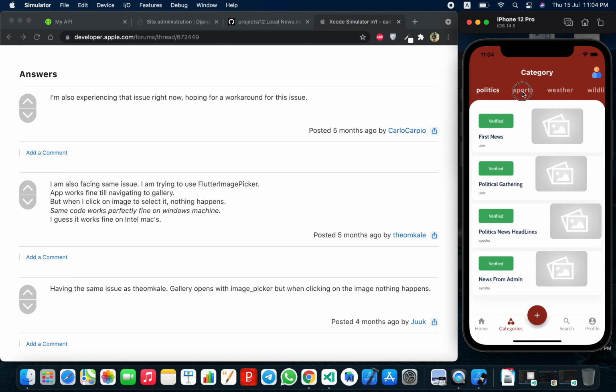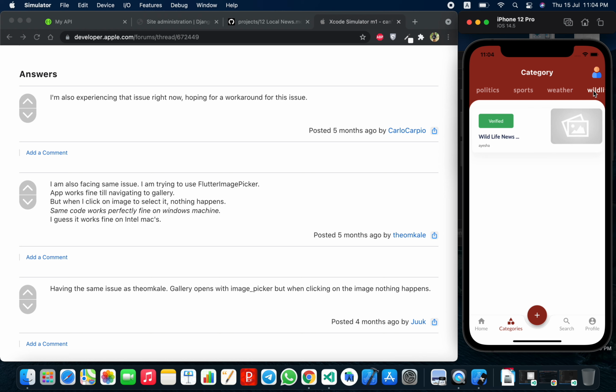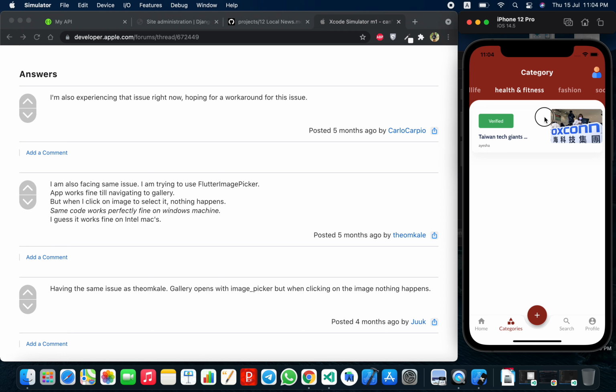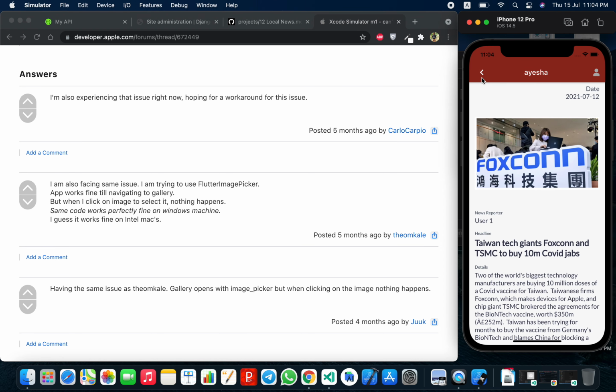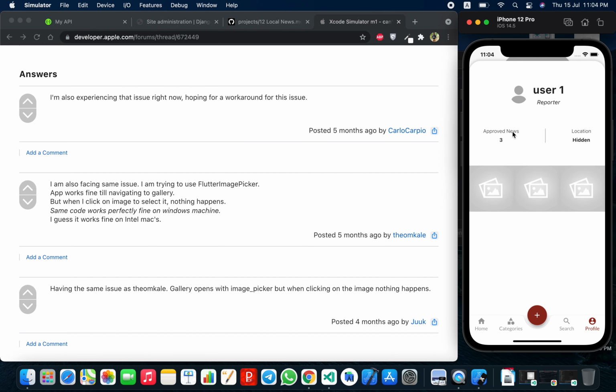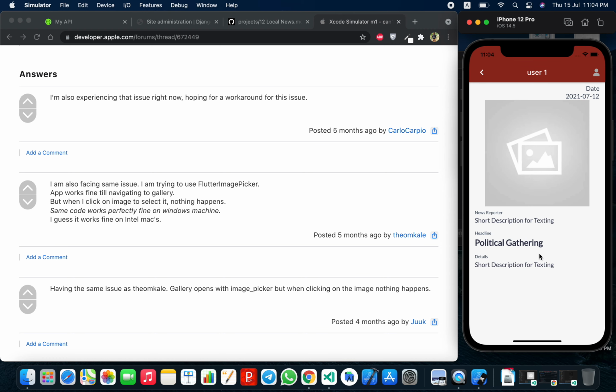These are the categories: sports, weather, wildlife, social, fashion, etc. The user can see the details. These are the details. This is the profile. Approved news, number of news. Now see the details.